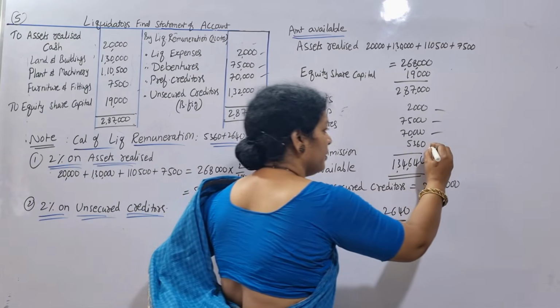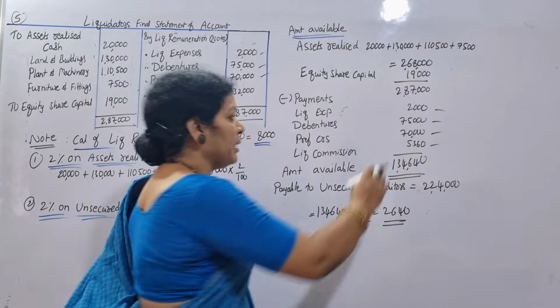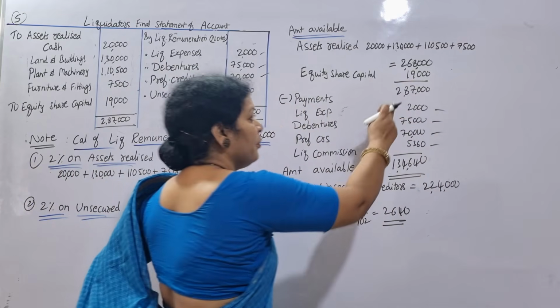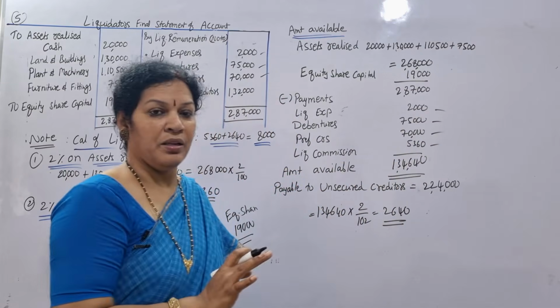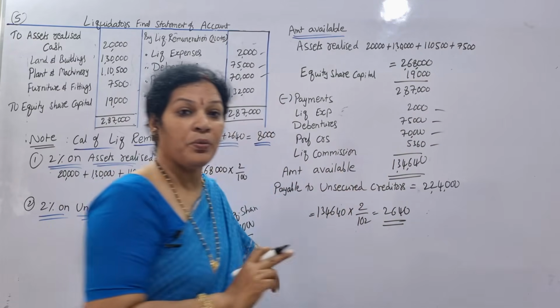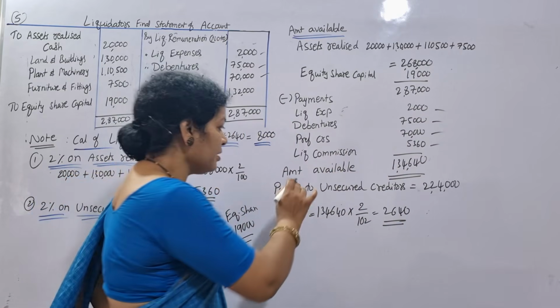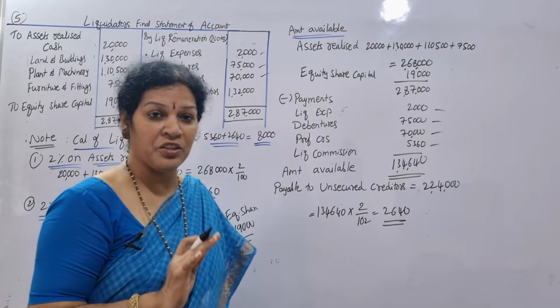This is also paid. When you make all these payments, this is the amount available: 1,34,640. I am having this much amount.